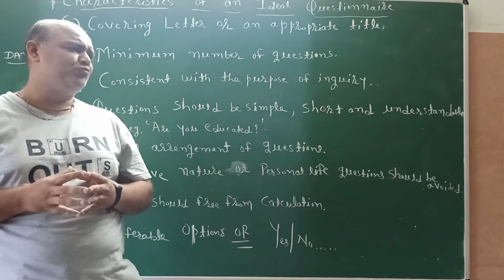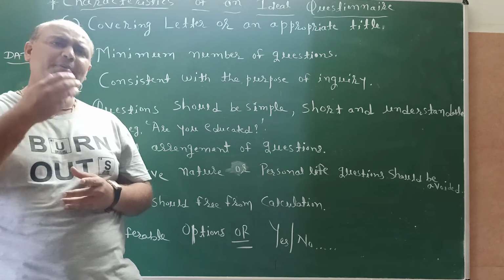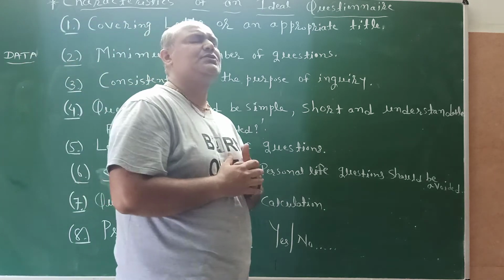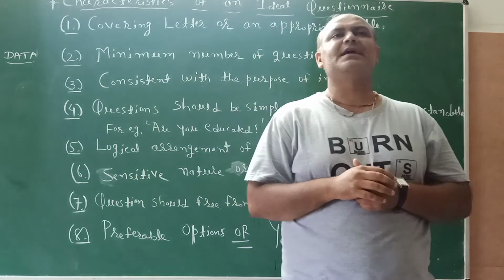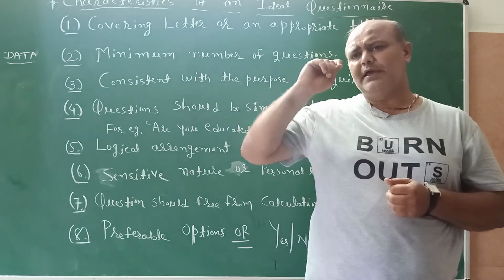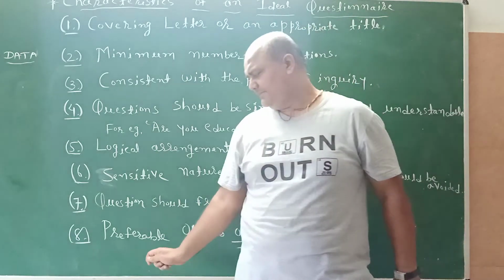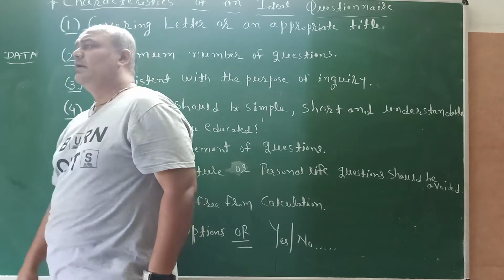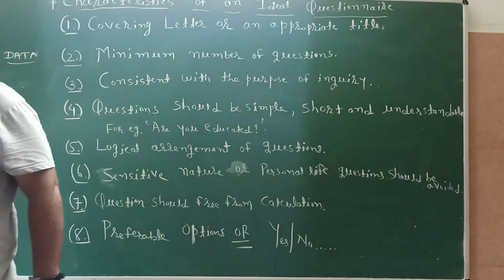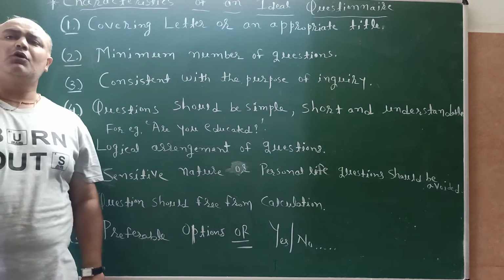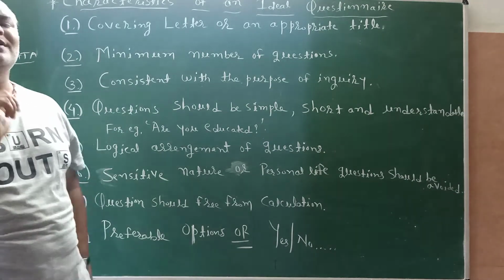Options are provided, four options are there. In competitive exams also, questions with different options are provided. So, if possible, it is advisable that in our questionnaire we provide different options to the respondent.